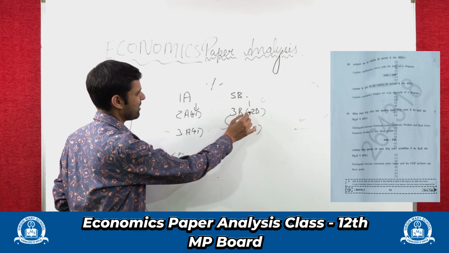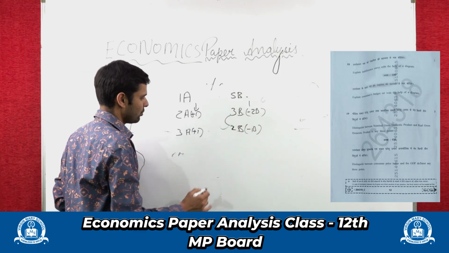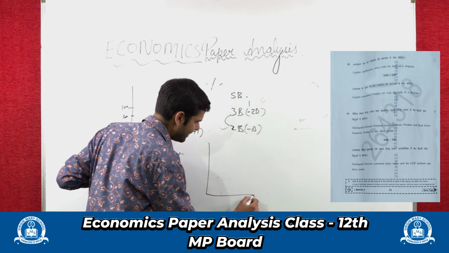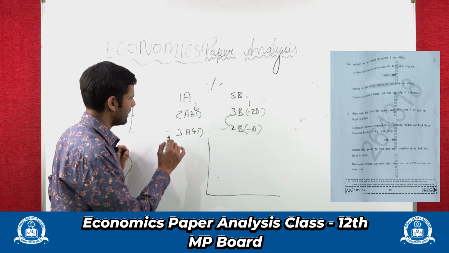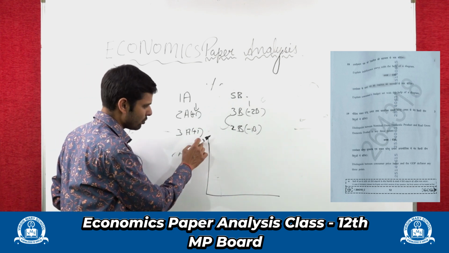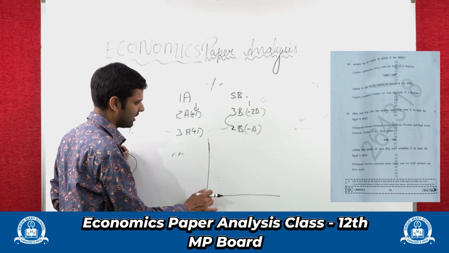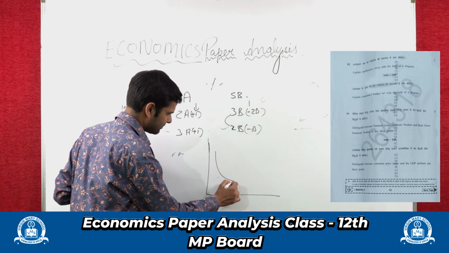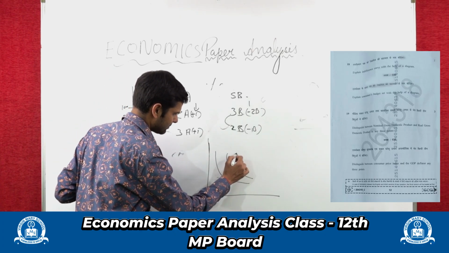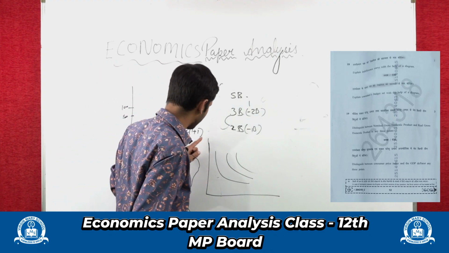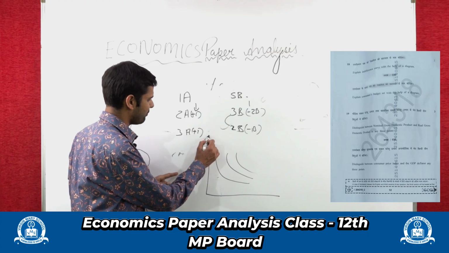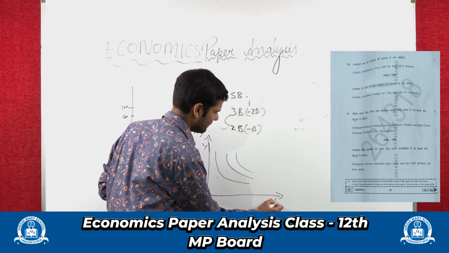Earlier I was sacrificing 2 bananas for 1 apple. So this is what the indifference curve is. You can describe this on an indifference curve by doing proper marking of the y-axis and x-axis, right?